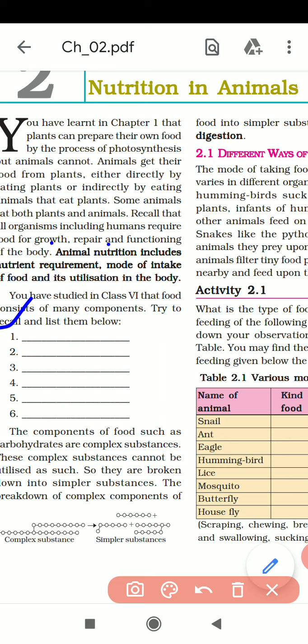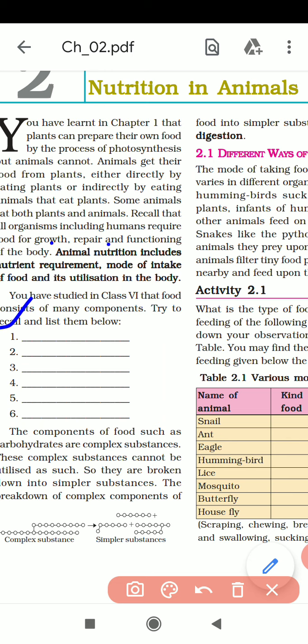The components are vitamins, then fats, then protein, carbohydrate, water and roughage. These are the components of food. Again I am saying vitamins, minerals, water, roughage, carbohydrate, protein and fat. These are the components of food, okay.